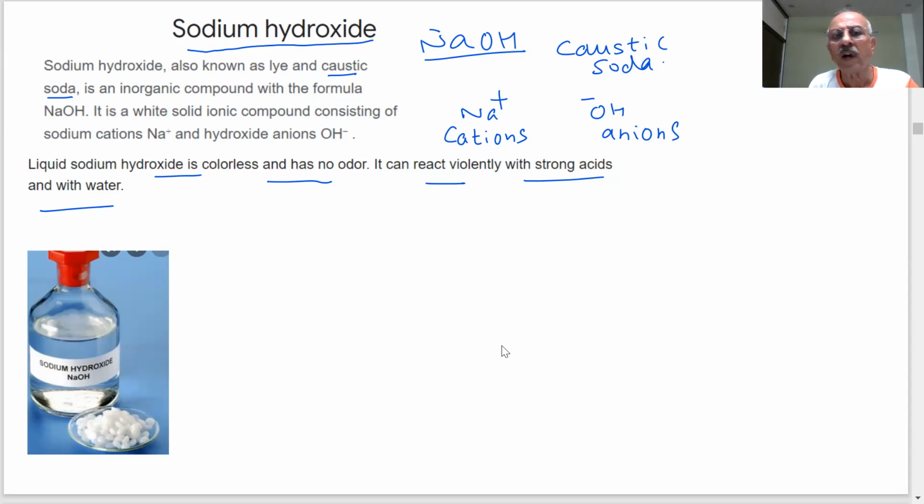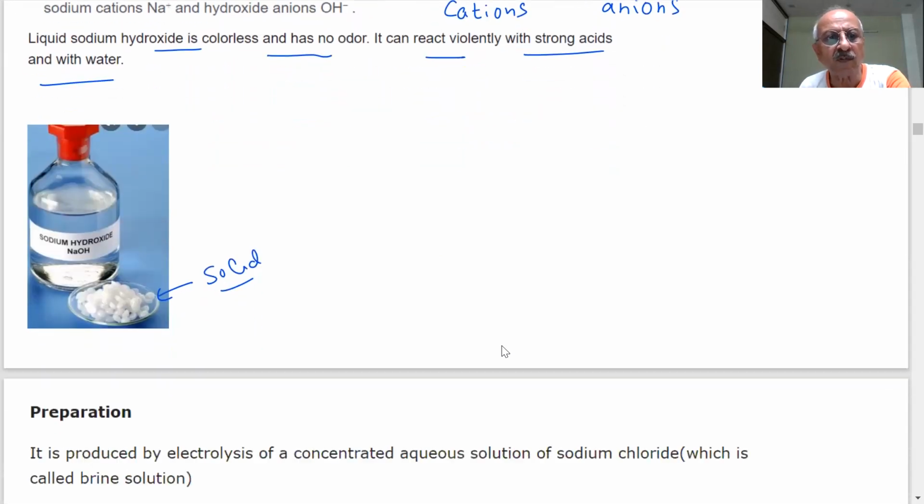Caustic soda bottles, NaOH. These are the pellets which you can see. Sodium hydroxide, liquid form, solid. This is a solid form of caustic soda. And these are liquid bottles of sodium hydroxide.